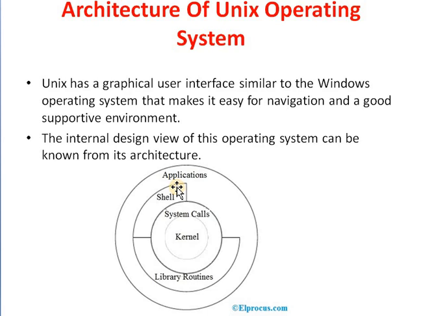The shell has two main responsibilities: interpreting the commands given by the user and executing them by using the kernel, and providing programming ability to users to write shell scripts to perform specific tasks.